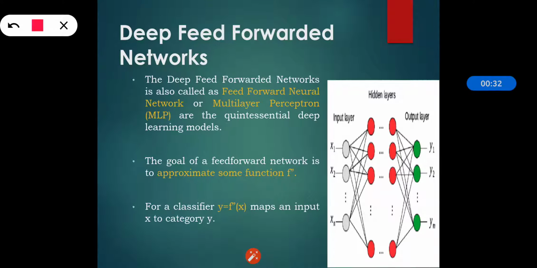The goal of a feed-forward network is to approximate some function f. Basically we are using a classifier and doing the mapping so that we can learn the values of the parameters that give us the best function approximation.